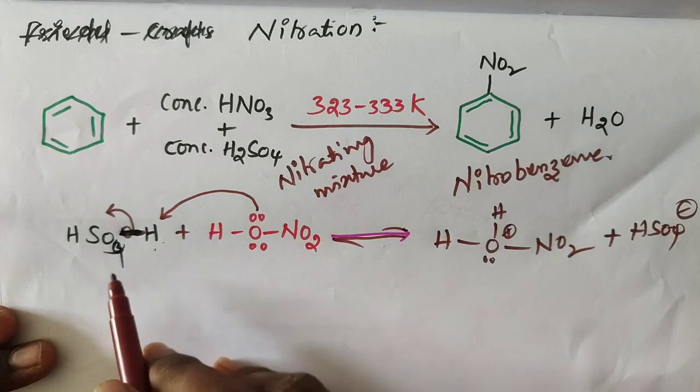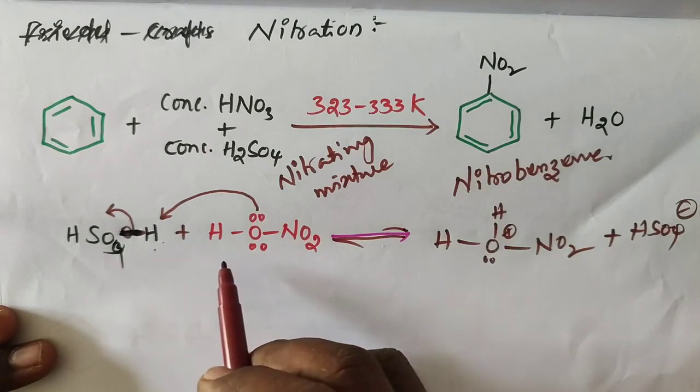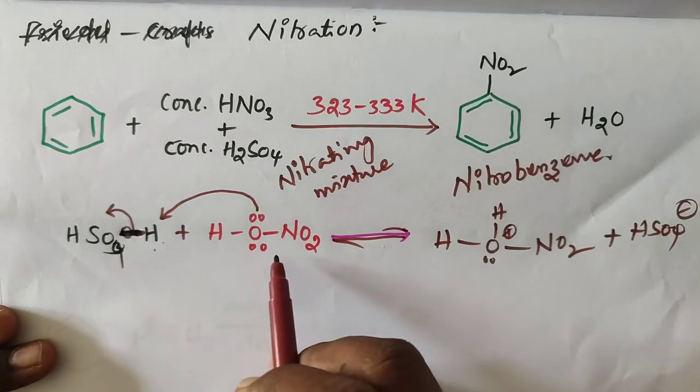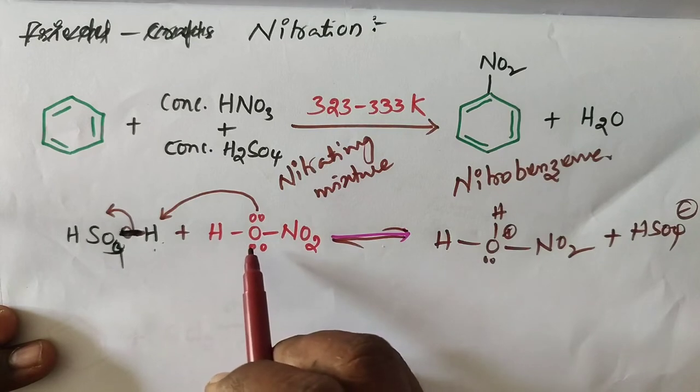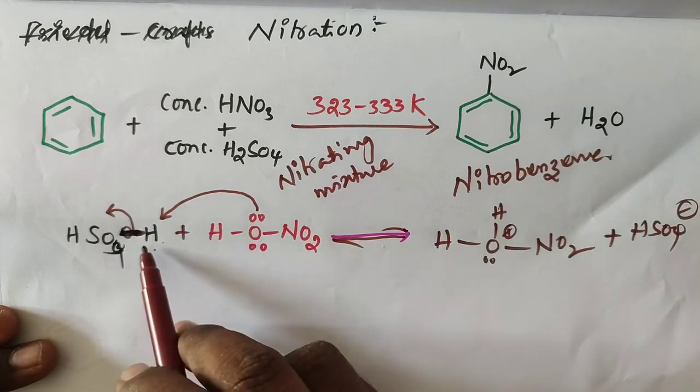The electrophile is generated by using H2SO4 and HNO3. The oxygen of HNO3 is going to abstract the H plus from H2SO4.